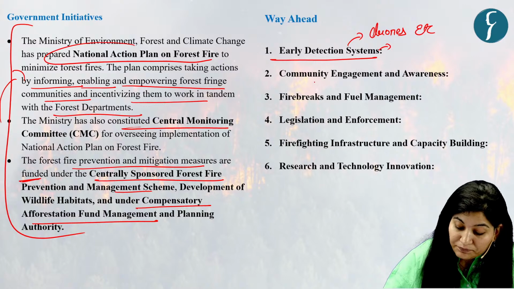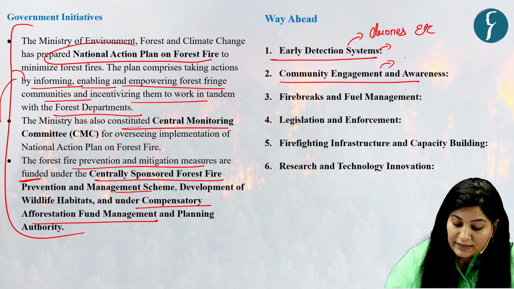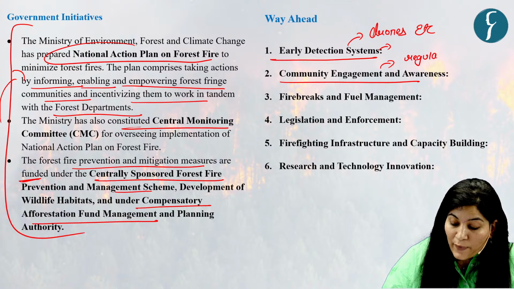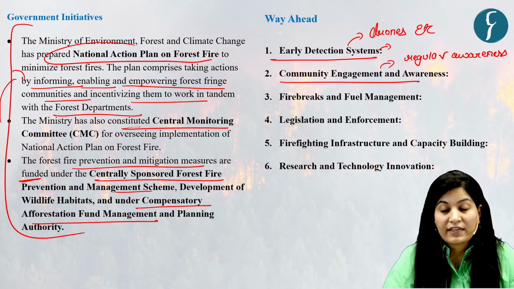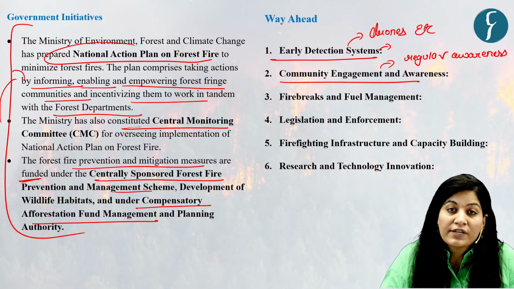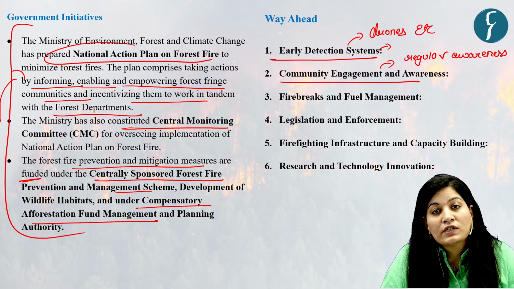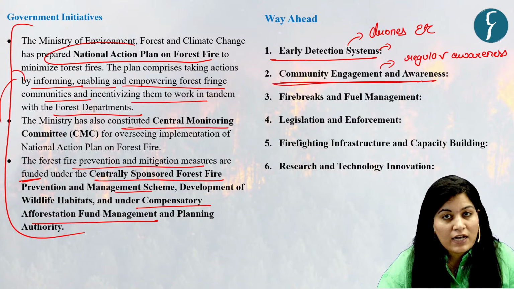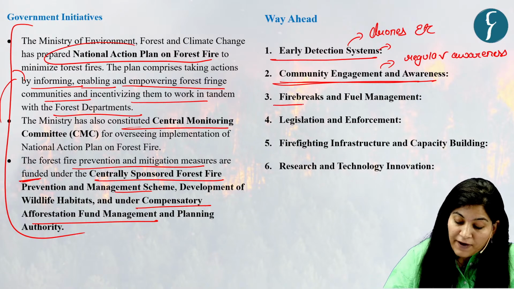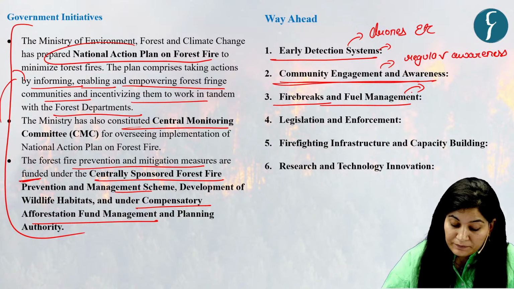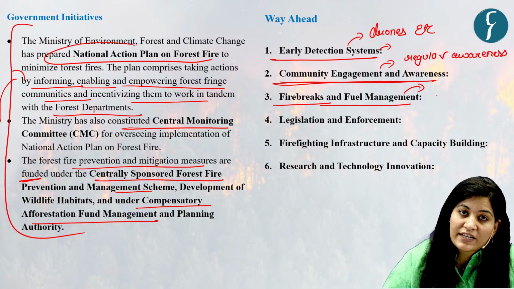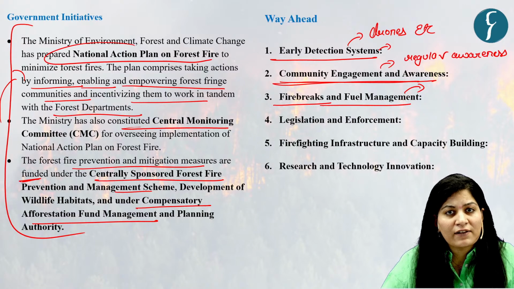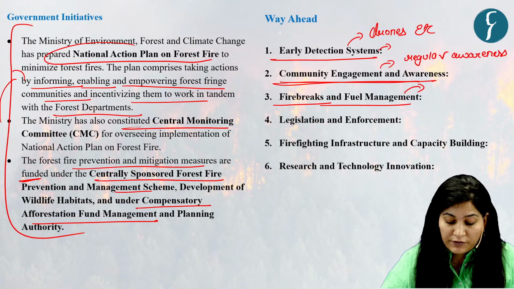Second, we need to create regular awareness campaigns to educate local communities and tell them about the dangers associated with forest fire. So, community engagement and awareness. Third is fire breaks and fuel management. We need to create fire breaks by clearing vegetation around railway lines, tracks, trails, etc.